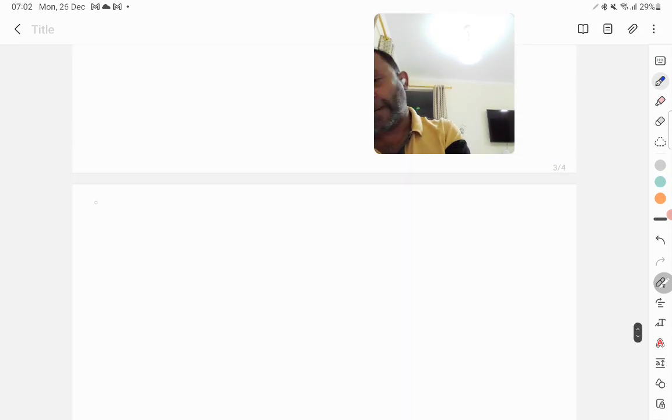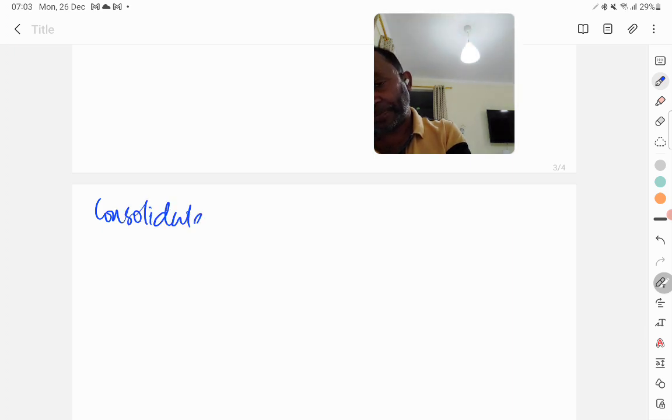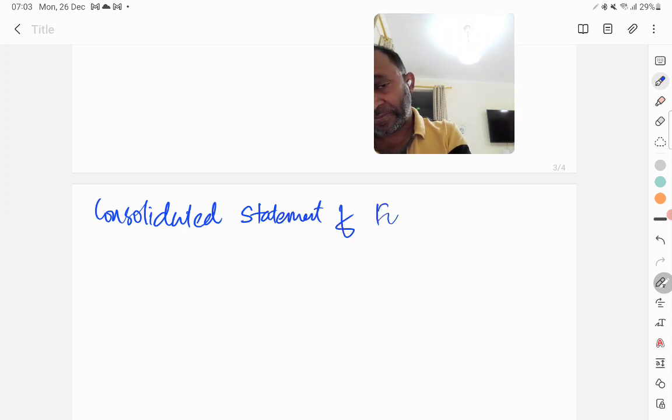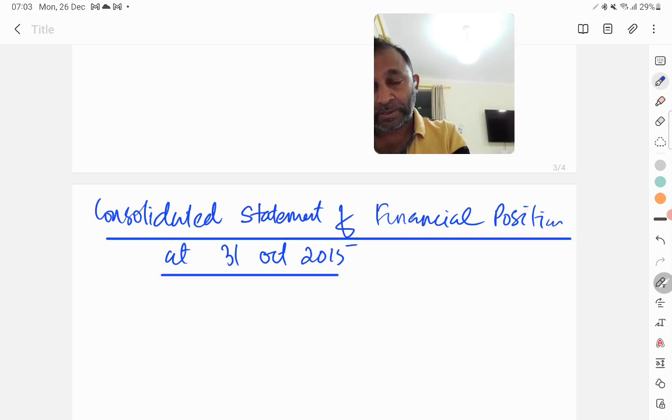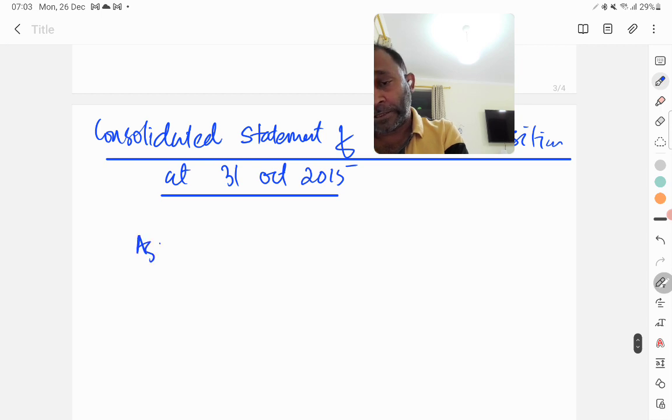So we prepare consolidated statement of financial position at 31st October 2015. Now we have assets.